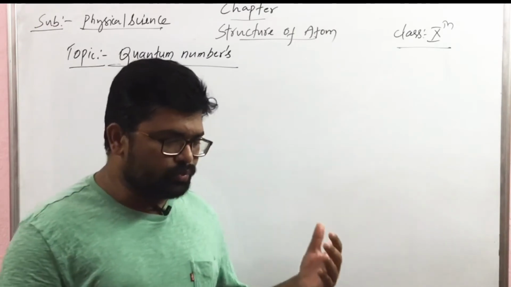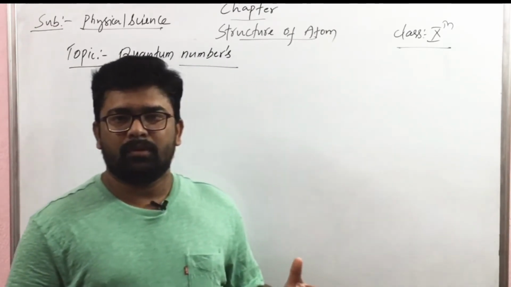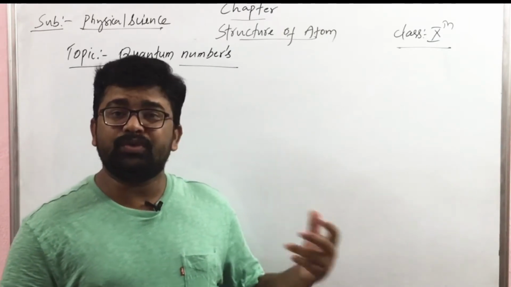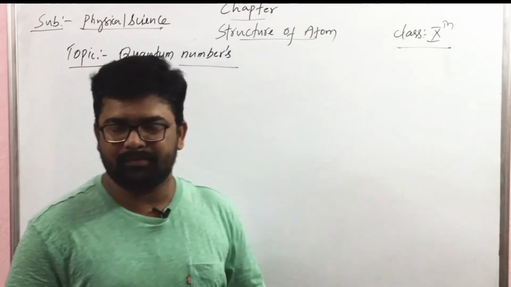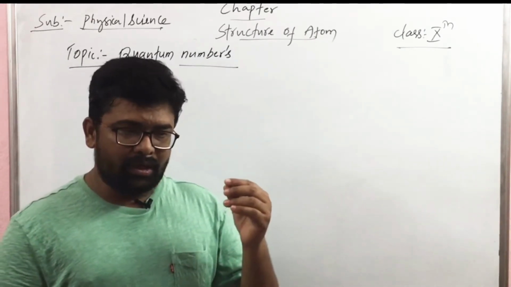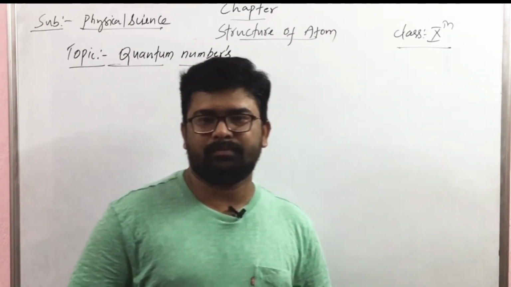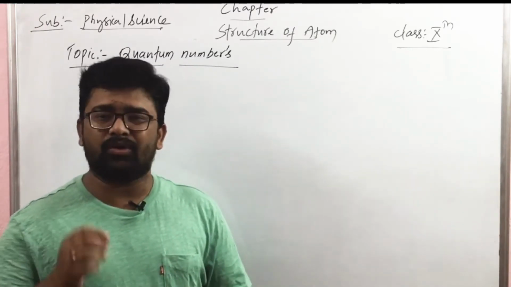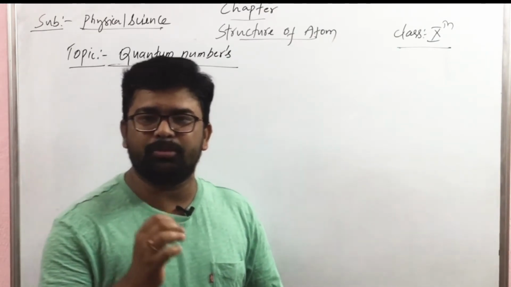Like if you want to see or find any object in the dark, we need to use a light. With the help of light, we can find that object in the dark. Similarly, we can take the help of suitable light in order to locate the electron. As we all know that electrons are very small, we need a light of suitable wavelength.